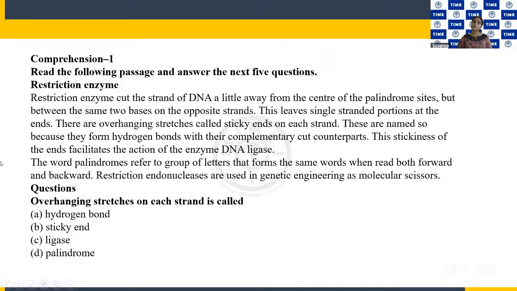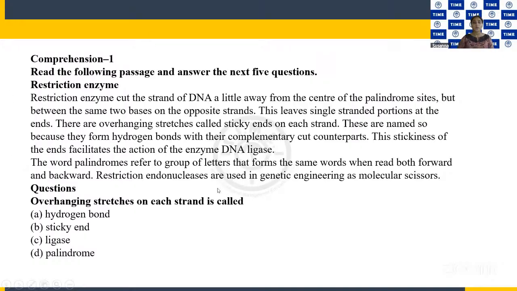So, if I'm explaining, this passage is actually very easy. They are just giving you an idea about what a restriction enzyme is. So restriction enzymes are molecular scissors. They cut DNA. We call them endonucleases or exonucleases. So that is again an extra point, I'm just giving you an idea. That's all.